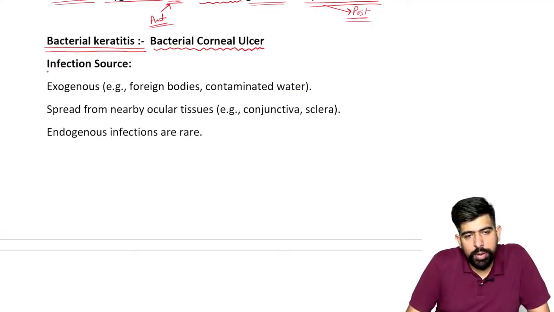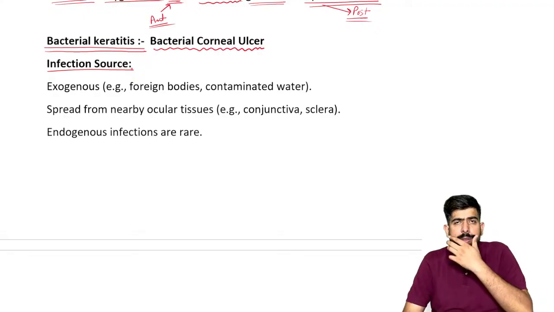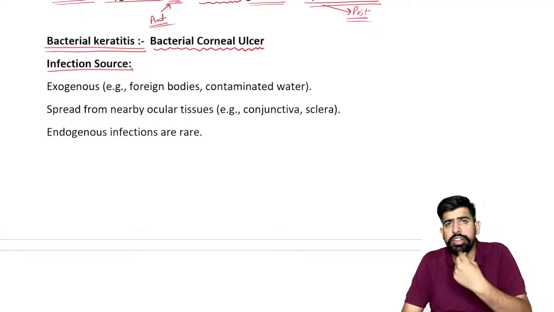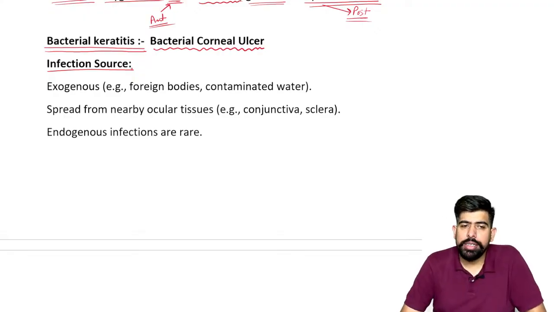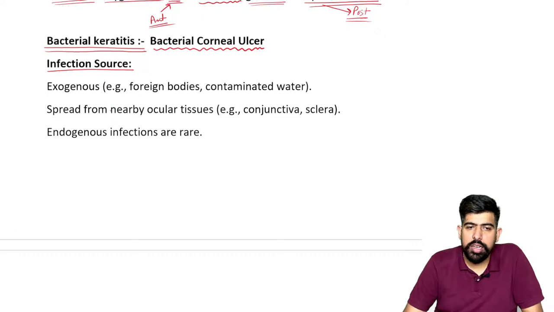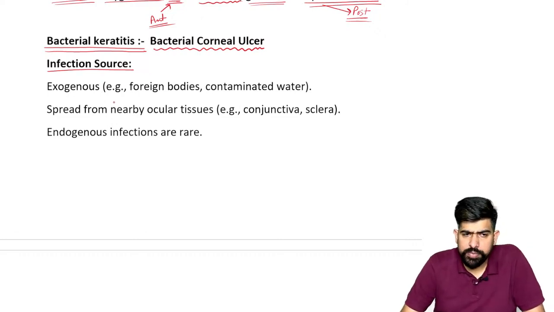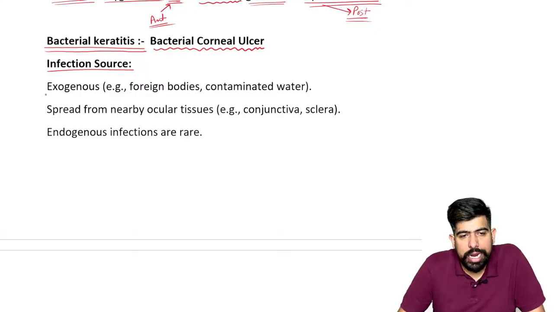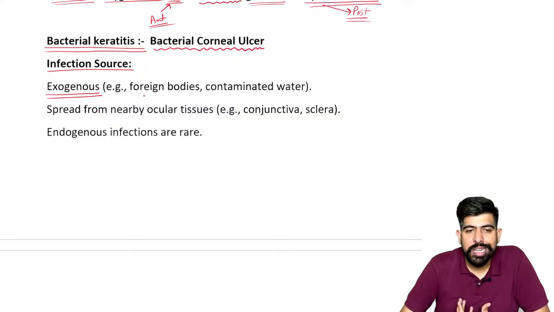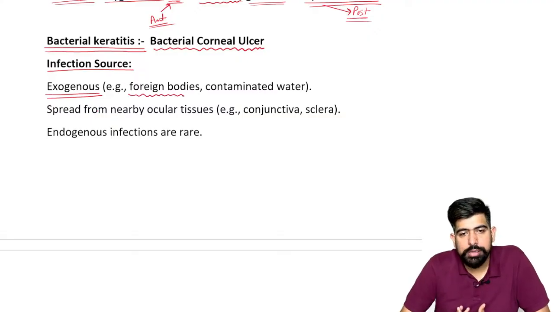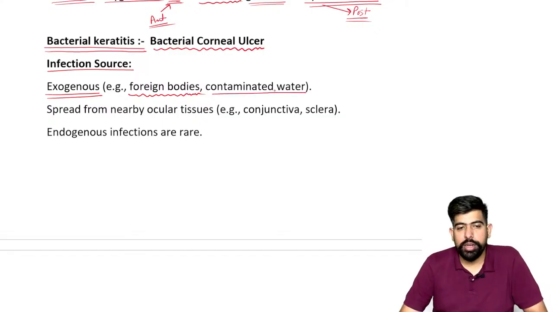Now, what will be the infection sources, guys? How will this bacteria come and infect us? The infection sources are, first, exogenous. What is exogenous? From the outside, like foreign bodies or contaminated water.